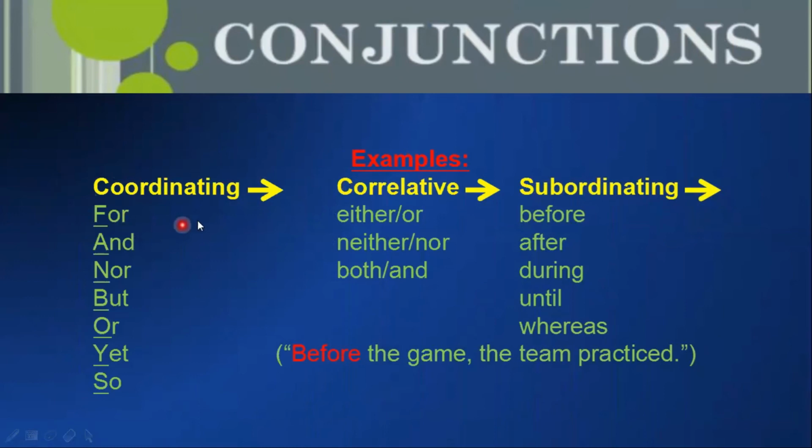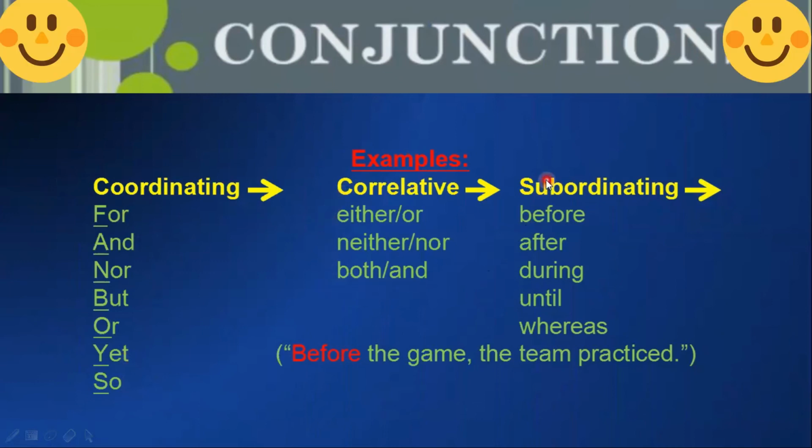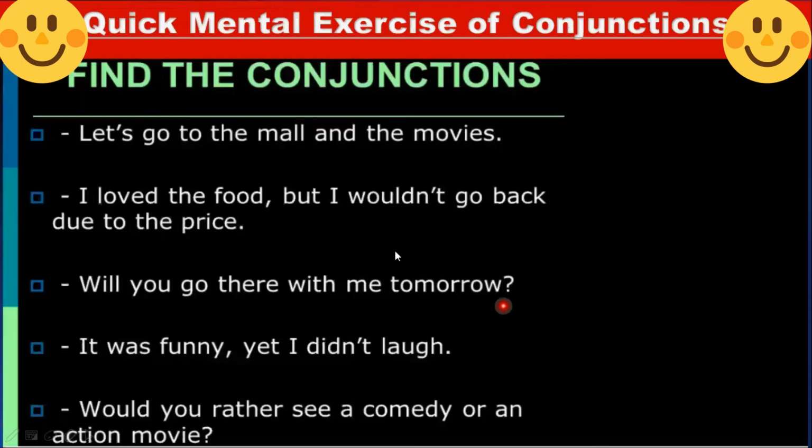Here are the examples. Coordinating: for, and, nor, but, or, yet, so. Correlative: either or, neither nor, both and. Subordinating: before, after, during, until, whereas. Let's go to the mall and the movies.